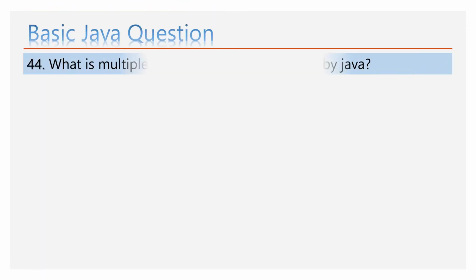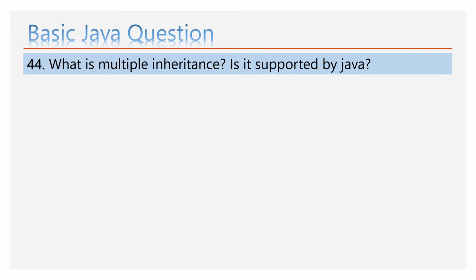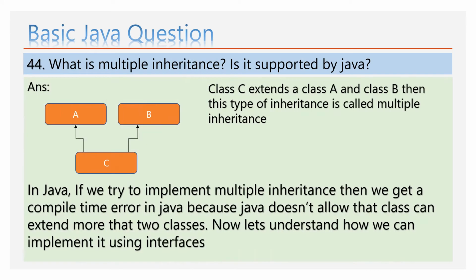What is multiple inheritance? Is it supported by Java? Here, class C extends class A and class B. This type of inheritance is called multiple inheritance. In Java, if we try to implement multiple inheritance, we get a compile time error, because Java doesn't allow a class to extend more than one class. But we can implement it by using interfaces. Let's understand it by example.